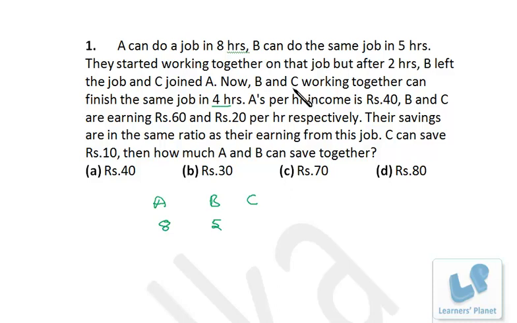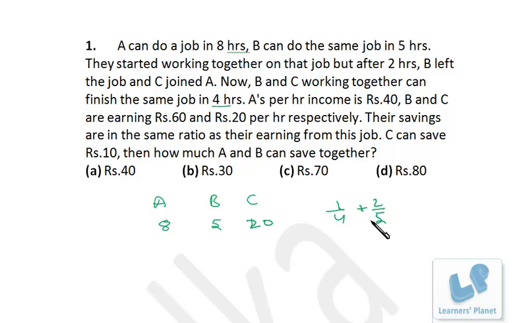That means what is happening over here? C can do 20% of the work in 4 hours. That means 100% of the work he'll be able to do in 4 into 5, 20 hours. So these are their respective capacities: A can do the entire work in 8 hours, B can do it in 5 hours and C can do the entire work in 20 hours. Now A is working for 2 hours and B is also working for 2 hours. So in 2 hours, A can do 2 by 8, or 1 by 4th of the work. If B is working for 2 hours, 2 by 5 of the work is finished, or we can say 40% of the work is finished.